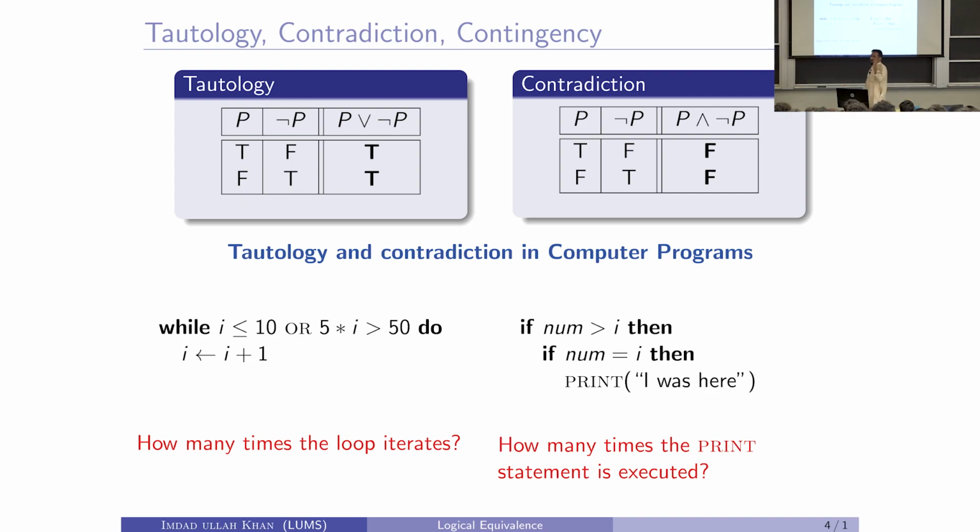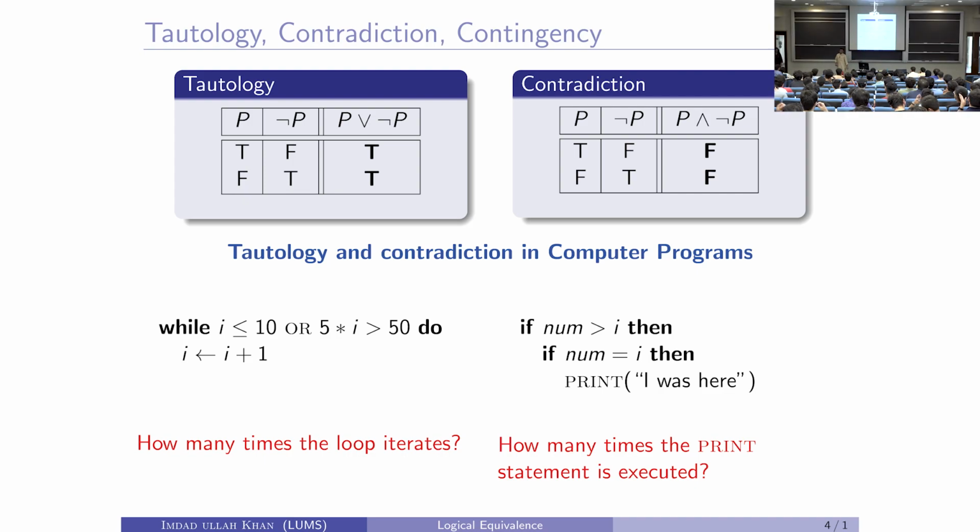I just want to point out a subtle point here, that these two conditions are not the negation of each other. These two conditions, num greater than i and num equal to i, are not the negation of each other. So, here is a contradiction not made up of the and of two propositions that are negations of each other.